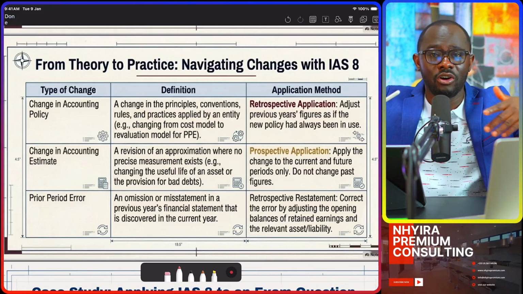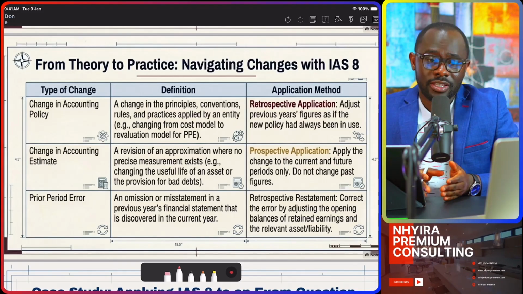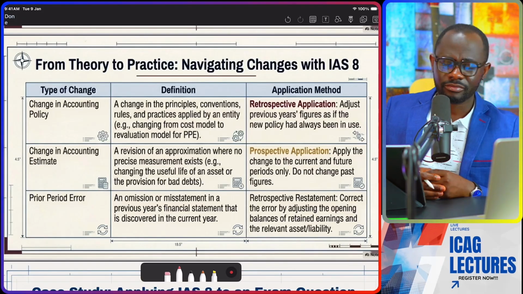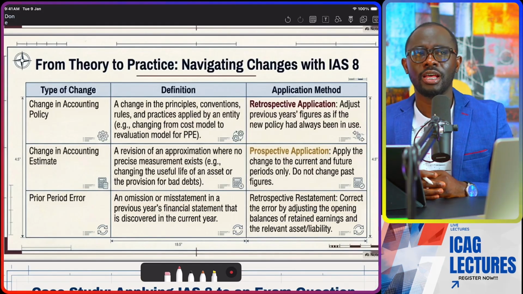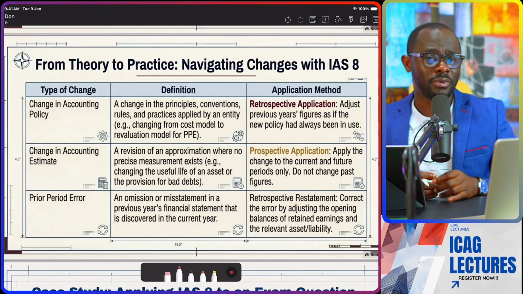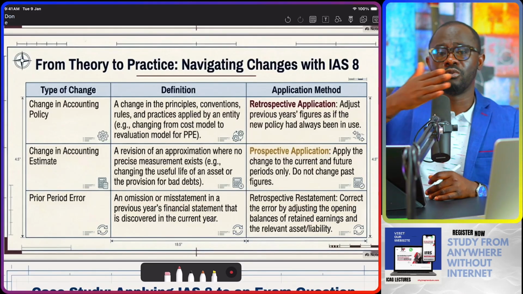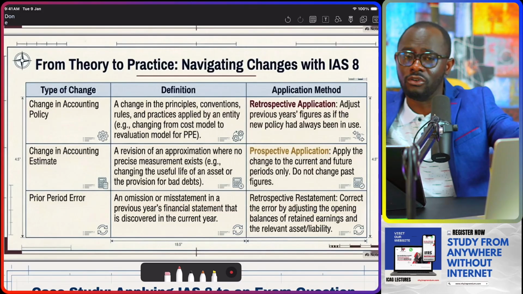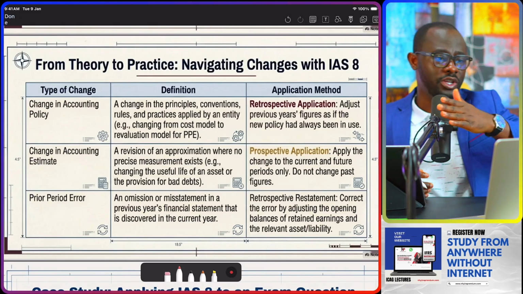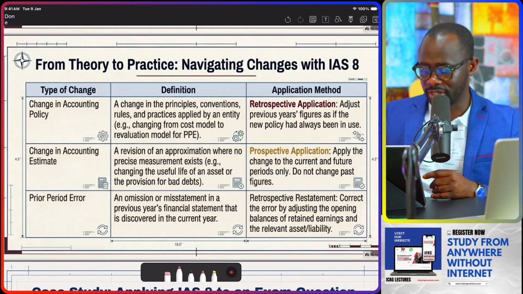That depends on the management judgment. Sometimes we can just go 1 year, other times 2 years. It depends on management discretion. But we also emphasize that it is not all the time that retrospective application may apply. Sometimes we could do prospective application for a change in accounting policy, which means that we are not going to adjust the previous year's financial statement.